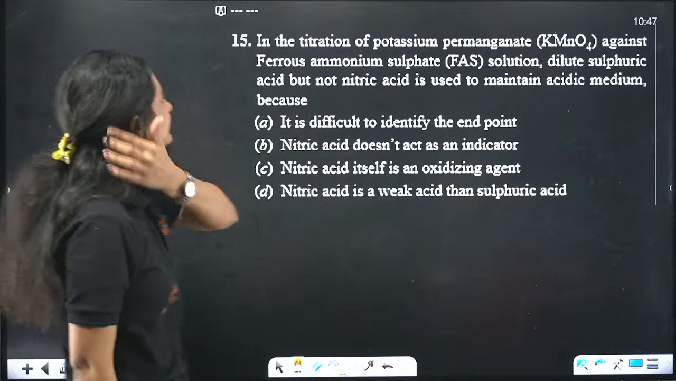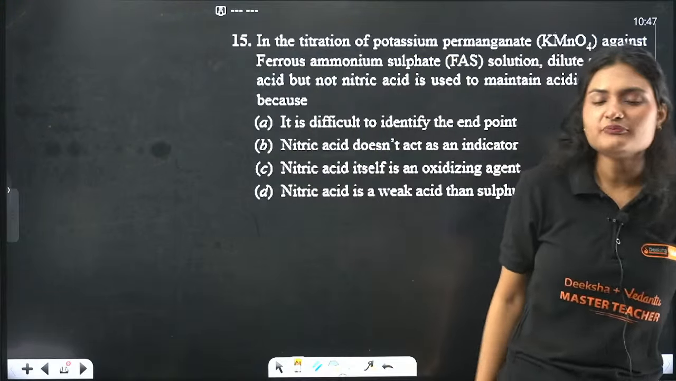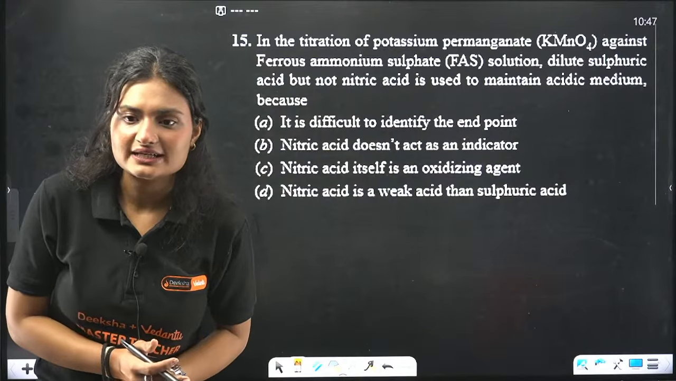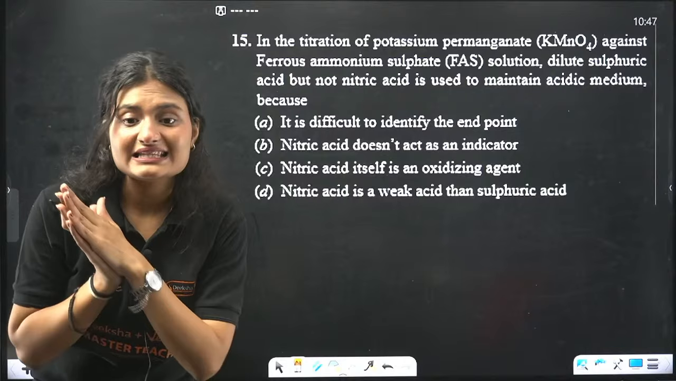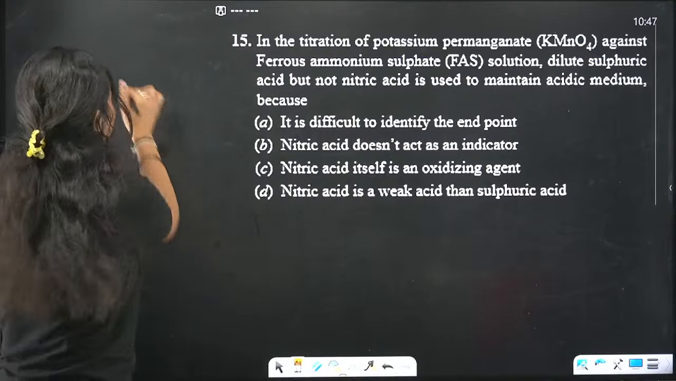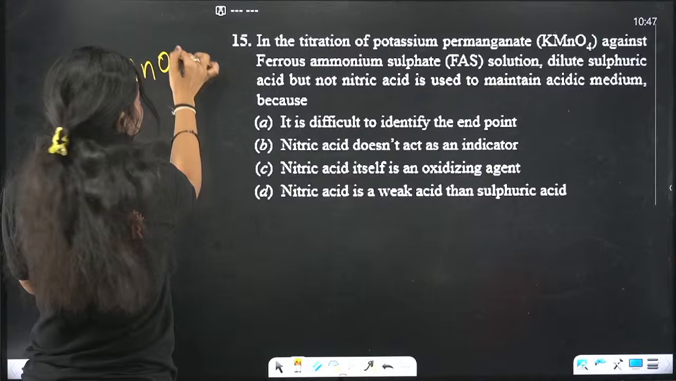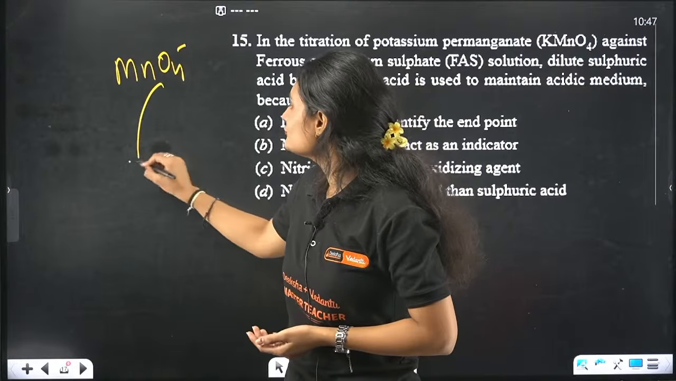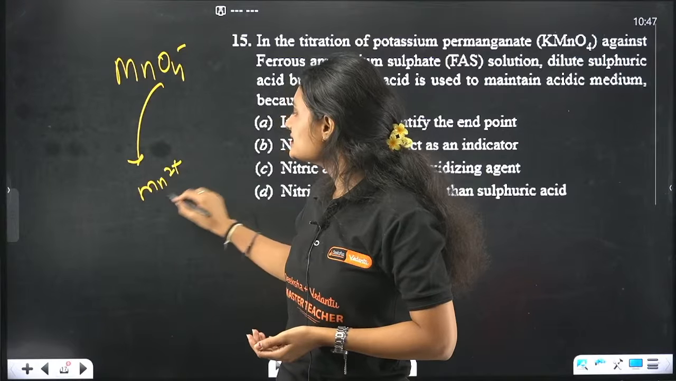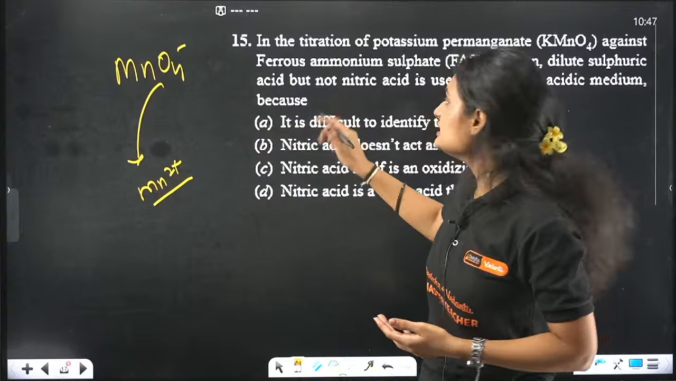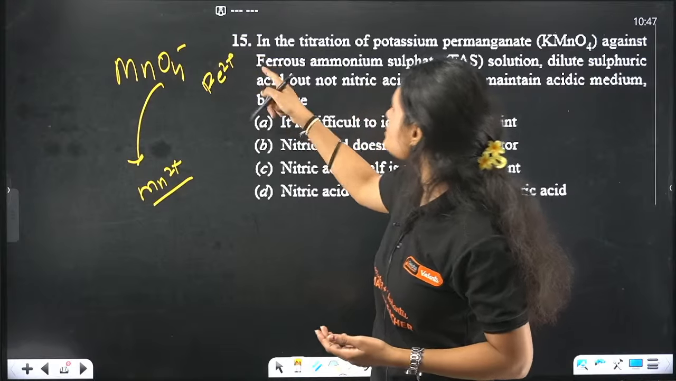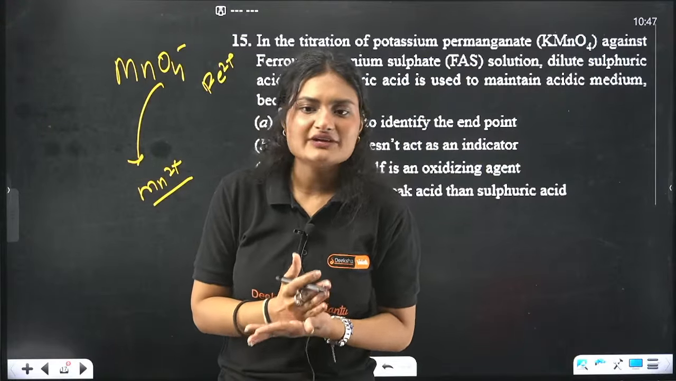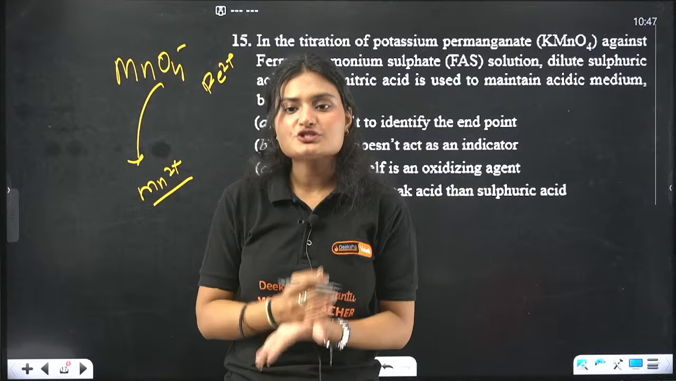Next question. In the titration of potassium permanganate against ferrous ammonium sulfate, we use sulfuric acid instead of nitric acid. Why is that? Because we need to maintain the acidic medium. Whenever MnO4 negative, potassium permanganate, is given, it will reduce itself to Mn2 positive. And for this reduction, we need Fe2 positive, from ferrous ammonium sulfate. To maintain the Fe2 positive, we need to maintain the acidic medium.